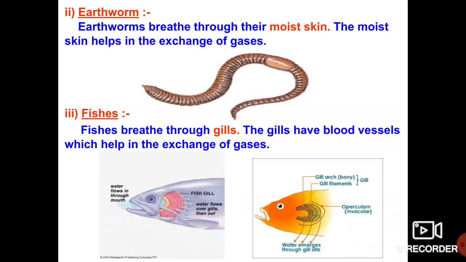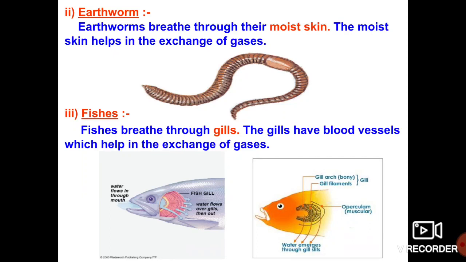So my dear students, how will respiration take place in the earthworm? Yes, your expectation is right. The earthworm breathes with the help of its skin. The skin of the earthworm's body is very helpful for the exchange of gases. We observe the same in fishes also.